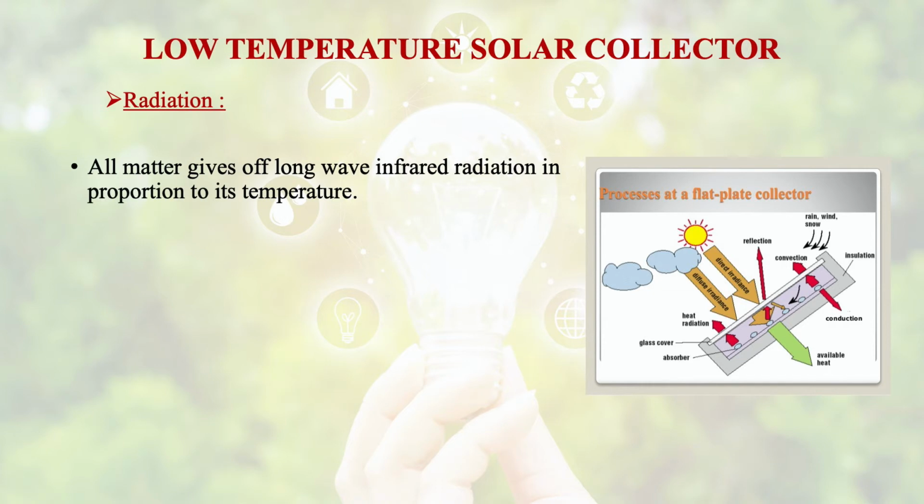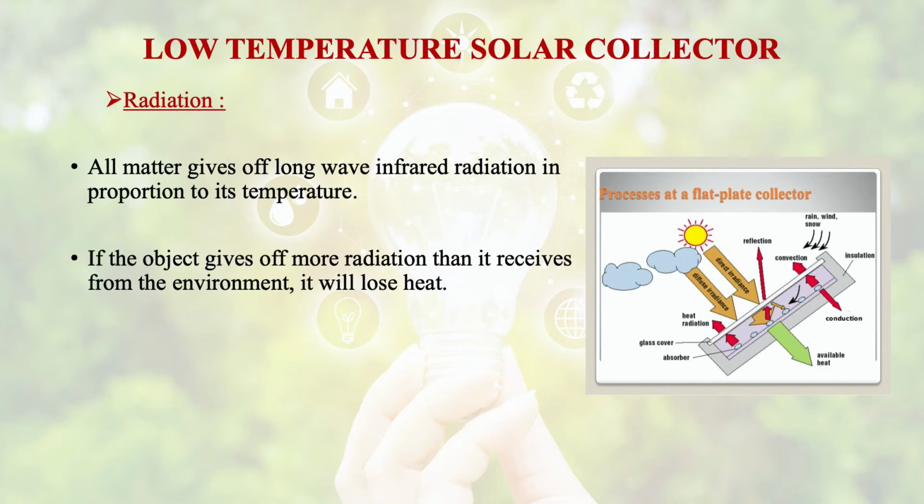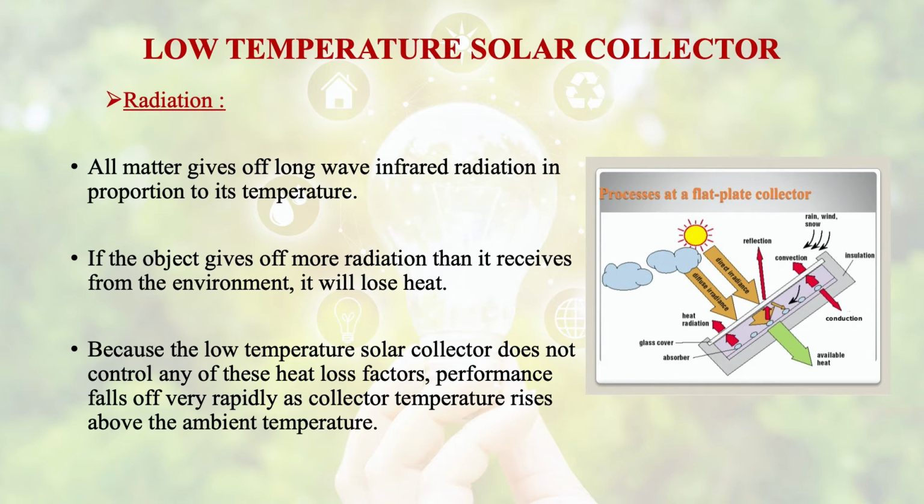In radiation, all matter gives off long infrared radiation in proportion to its temperature. If the object gives off more radiation than it receives from the environment, it will lose heat. The low temperature solar collector does not control any of these heat loss factors. Performance falls off very rapidly as collector temperature rises above the ambient temperature.